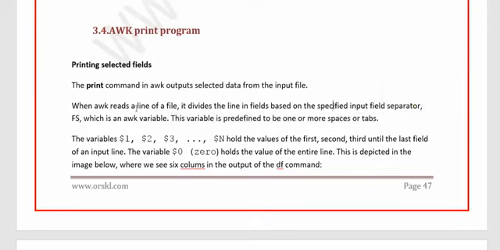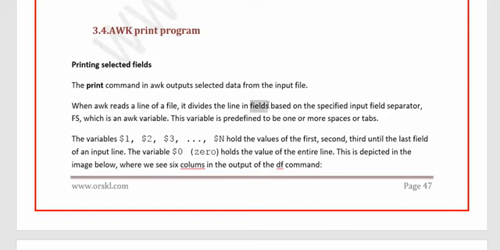Please remember one point: awk reads the file line by line. Consider your file has 10 lines. Awk will start reading line number 1 first. After it completely processes line number 1, it goes to line number 2. In line number 1, it divides the complete line into fields.